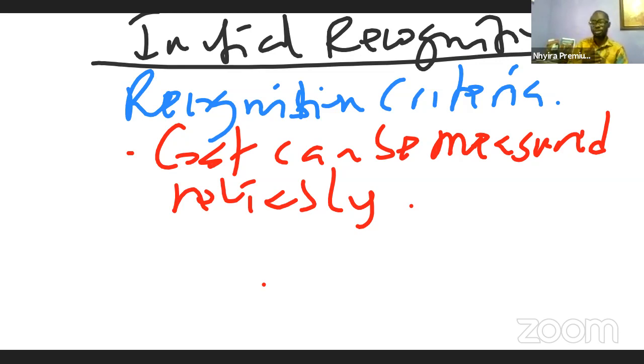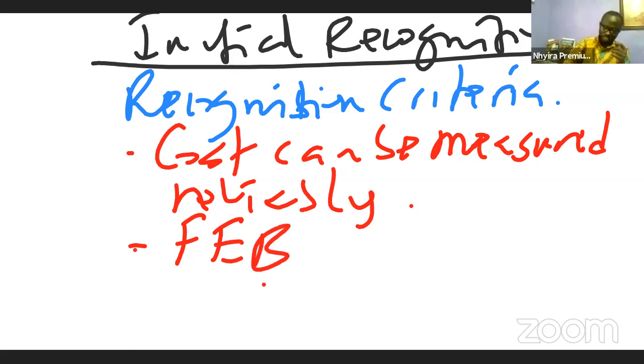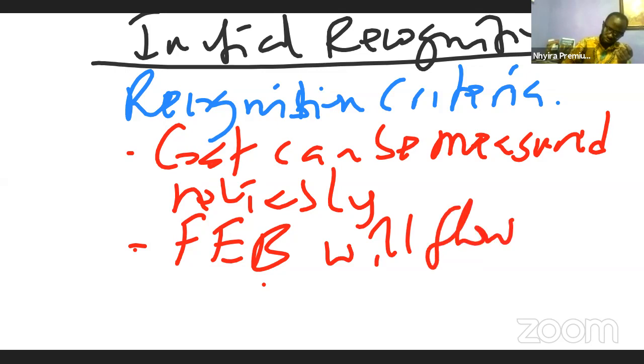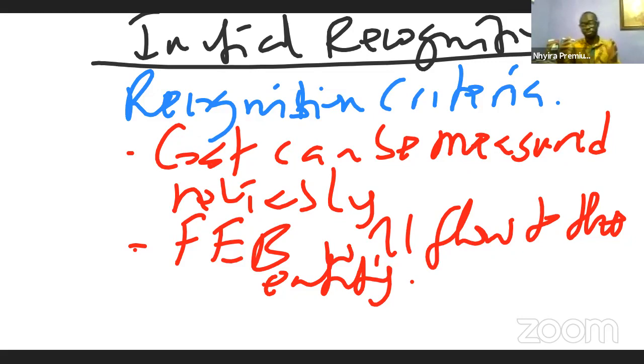So can we measure the cost reliably? That's the first thing. The second thing is that the future economic benefit from the usage of the asset must flow to the entity, or will flow to the entity. Let's put it that way. So the future economic benefit or service potential in the asset will flow to the entity. So the cost can be measured reliably. Future economic benefit will flow to the entity in relation to that.